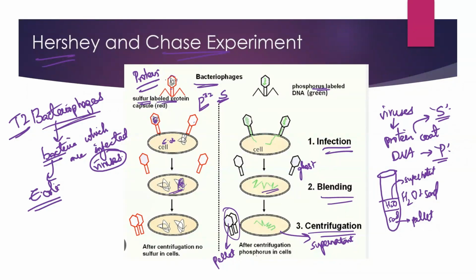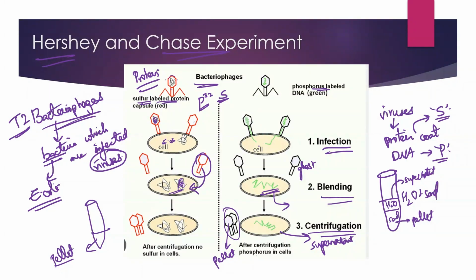You can see that here the protein is radio labeled with sulfur. If protein is the genetic material, then I should observe that the bacterial cells show me the radio labeled sulfur in the pellet. But the pellet which is formed here was not radio labeled. But in this case, where the DNA is getting transferred into the bacterial cell, the DNA is showing the radio labeling of phosphorus. So the protein coat has not entered into the bacterial cell, because protein is not the genetic material.